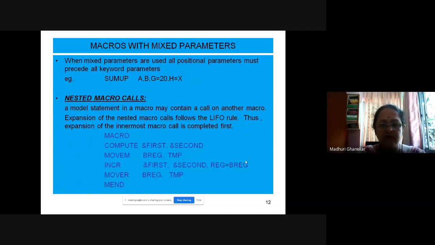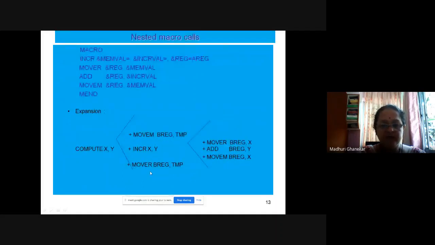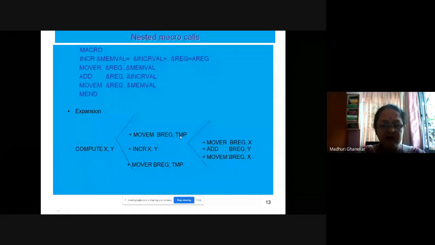Otherwise, the default will be considered. Then we write MOVER BRANGE, TEMP. These statements should appear as they are in the final expansion, because those are model statements.